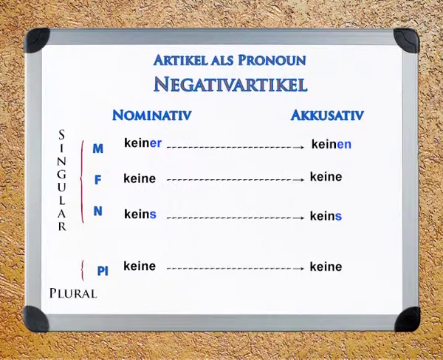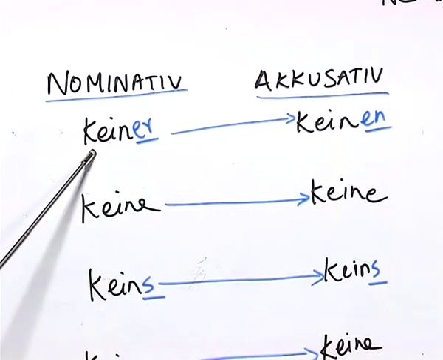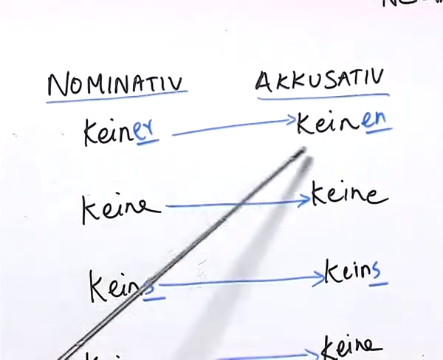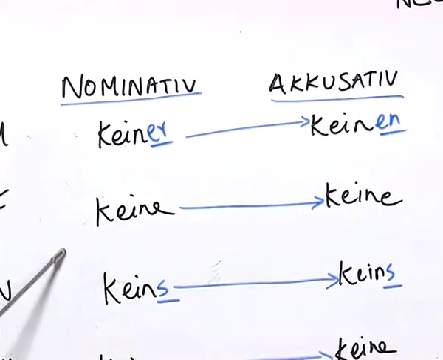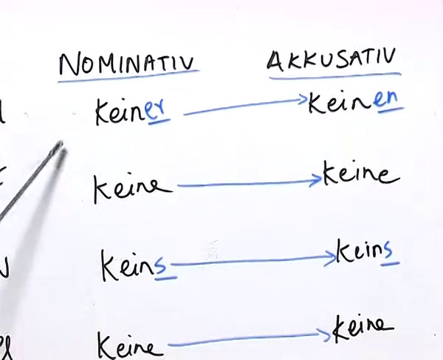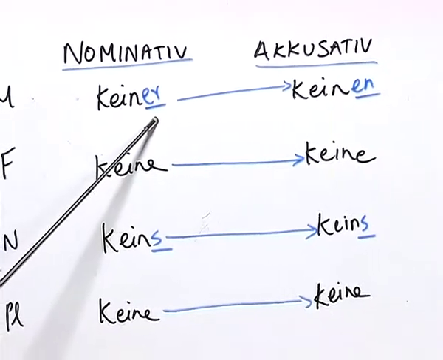If you remember, when we did the indefinite article as pronoun, we used einer, which becomes einen, and as you know, for negation we need to add k or ka, which here is added, which then becomes keiner to keinen. So, here the rule is almost similar like the previous negation concepts, only here the ending is somewhat different.